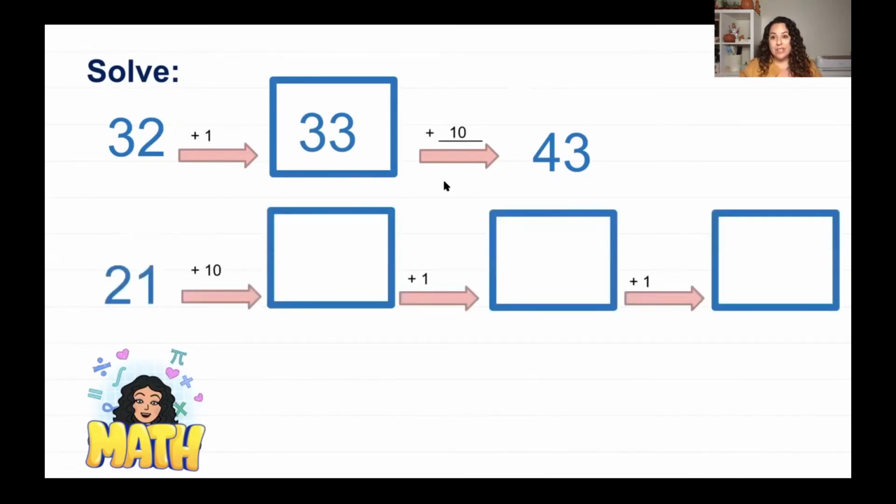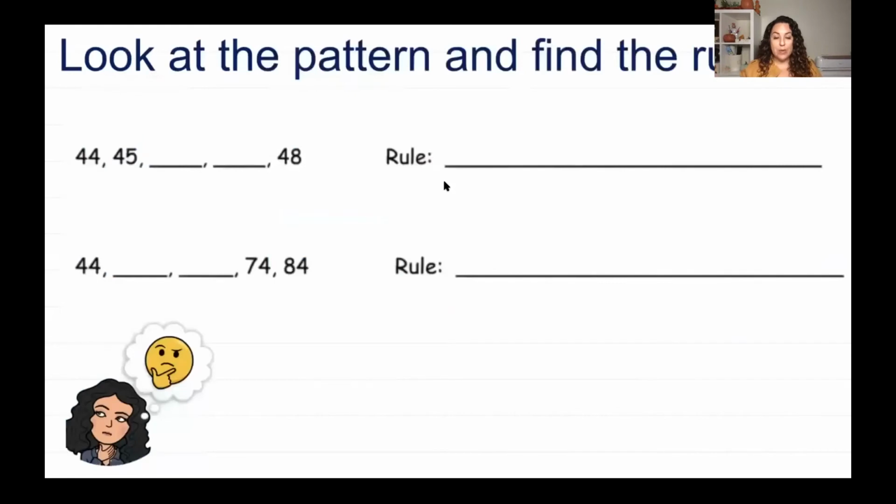All right, let's try this one. All right, 21 and the next 10. So 21, remember, I'm going to change my 10. So 21, 31. And now you can see it tells me to jump only 1 more. So let's go to the next number. 31, 32, and then 1 more, 33. And there we go. Okay, now let's look at the pattern and find the rule.